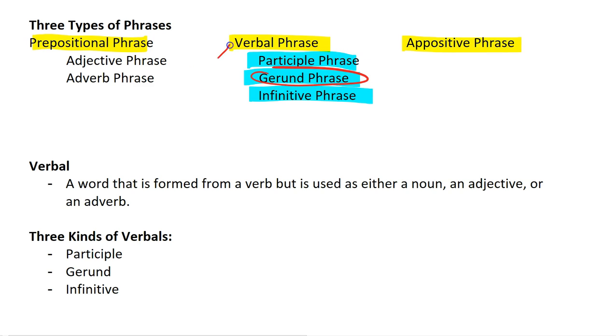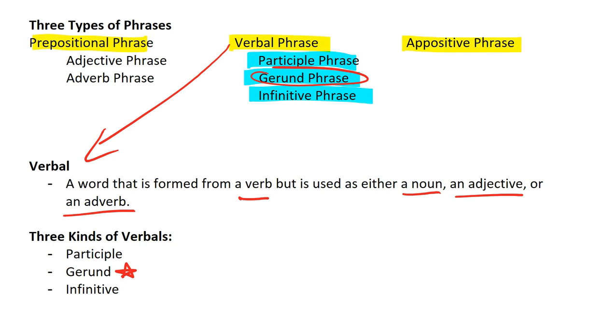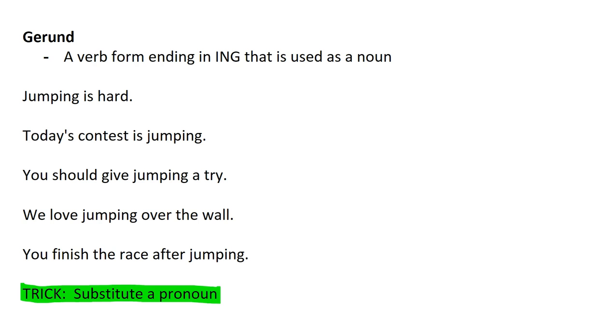Now, just to make sure we're clear about this, a verbal is a word that is formed from a verb, but is used as either a noun, an adjective, or an adverb. And there are three kinds of verbals, and this is the one we're talking about, a gerund. A gerund is a verb form ending in ing that is used as a noun.